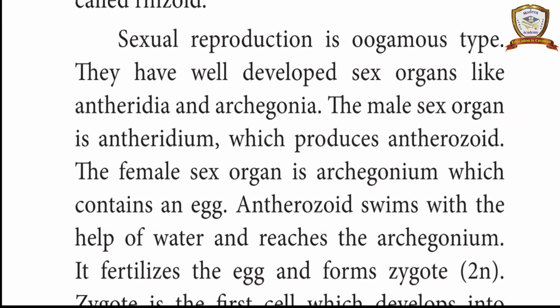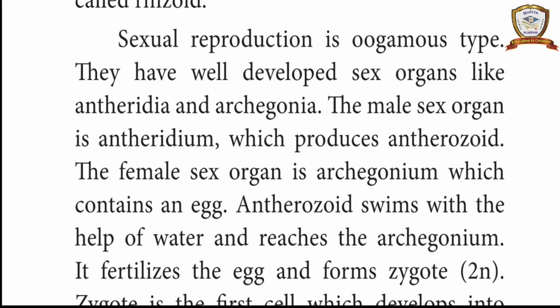Sexual reproduction is oogamous type. They have well-developed sex organs like antheridia and archegonia. The male sex organ is the antheridium, which produces antherozoids. The female sex organ is the archegonium, which contains an egg.